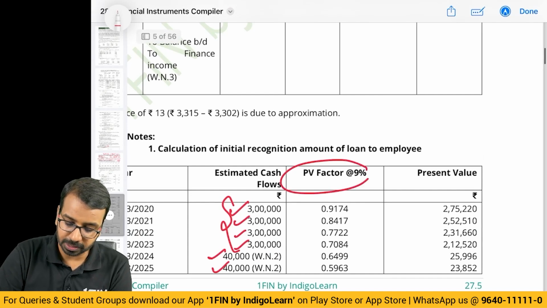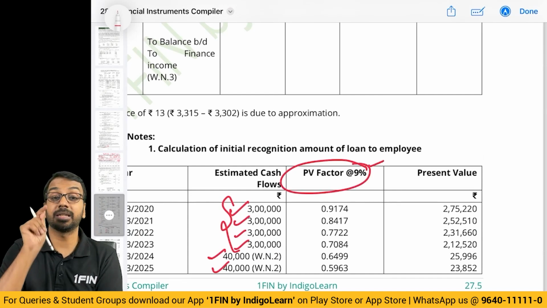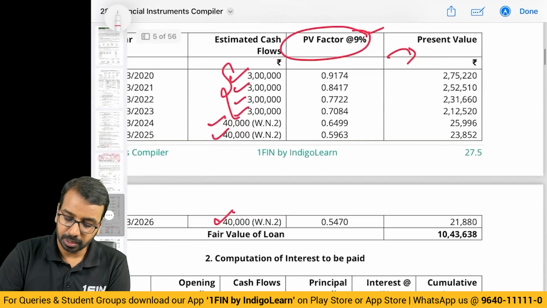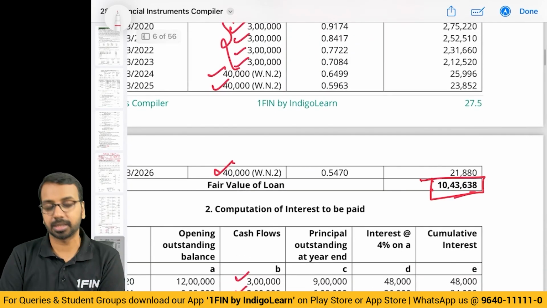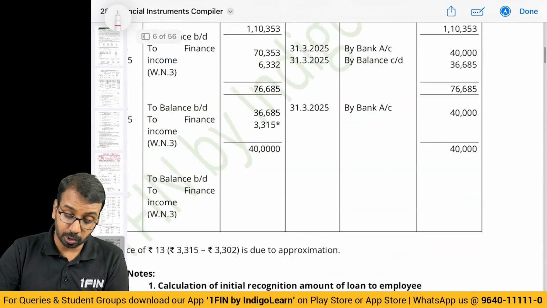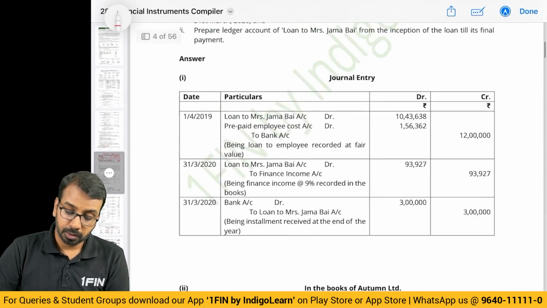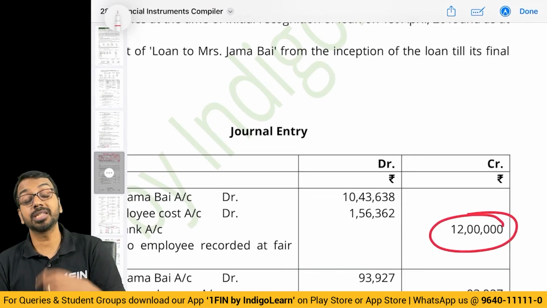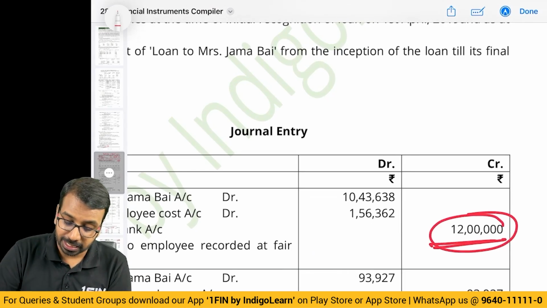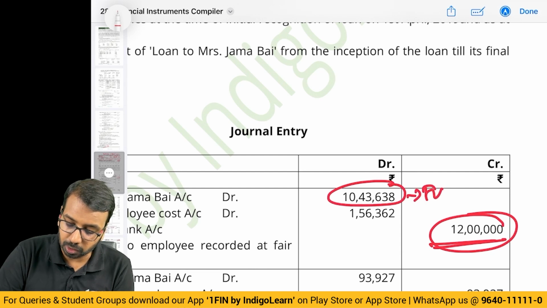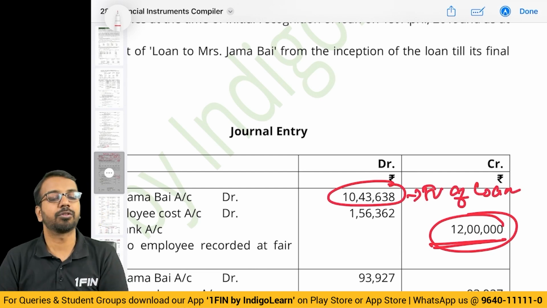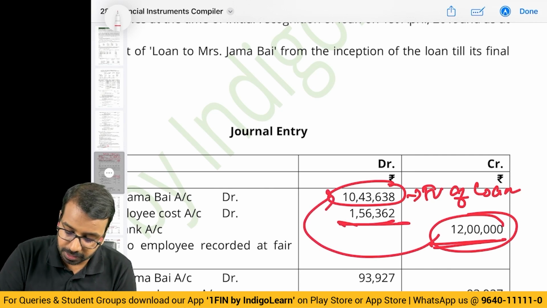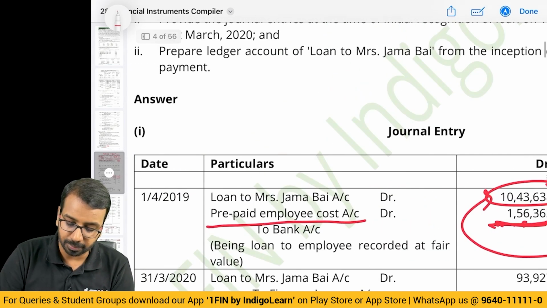So what we will do? We will take the present value factor at 9%. If present value factor is given in the question, use that and compute the present value. Basically, the present value is how much? 10,43,638. What is the loan amount? Loan amount that you have given is 12 lakhs. Out of this 12 lakhs, the fair value of the loan is how much? 10,43,638. So the difference between 12 lakhs and 10,43,638, this 1,56,362, will be taken to prepaid employee cost.